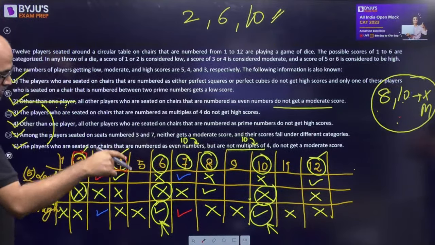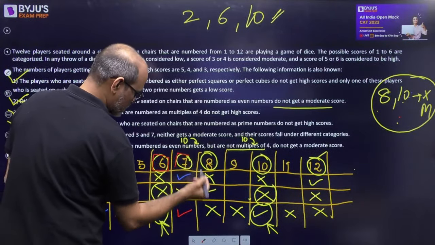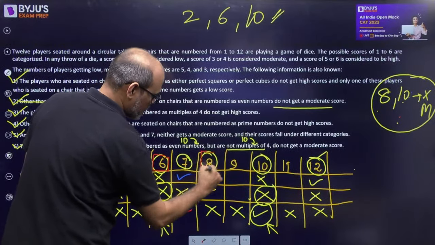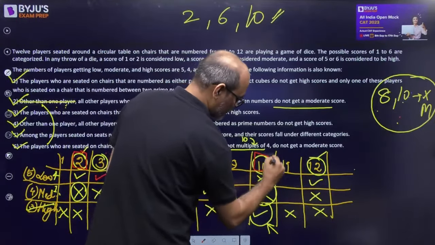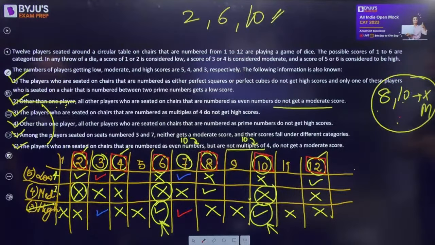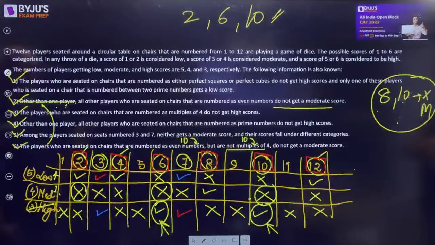This one was uniquely determined. 4, 6, oh 7 is not known, right? 8, 10, 12. We know 6. Go to question number 1. Did we include 3, 7? Yes, we probably included 3, 7. So for how many players can the score category in which they fall be uniquely determined? Okay, we had included 3, 7. We don't know 3 and 7.